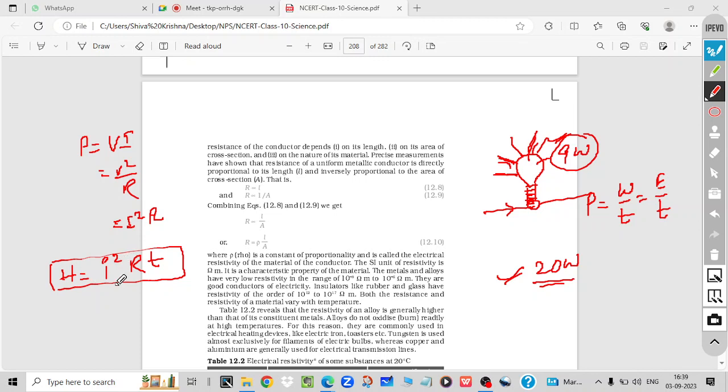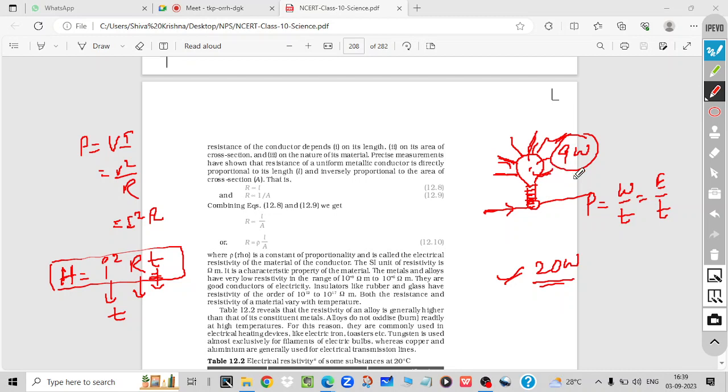So heat depends upon the current flowing through it, the resistance of this bulb, and time, for how many seconds or minutes this current is flowing. Heat depends upon these three things, and if you divide by time, then you will get power. So power depends upon current as well as resistance of this bulb.